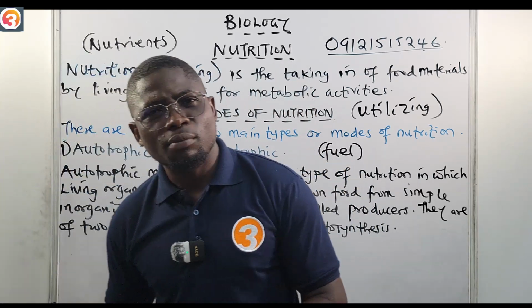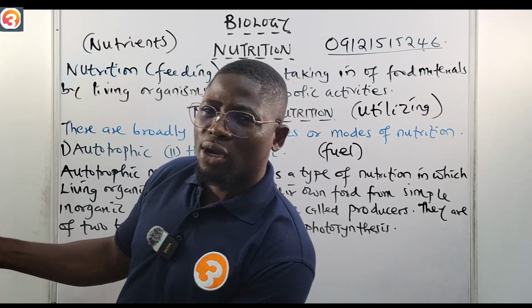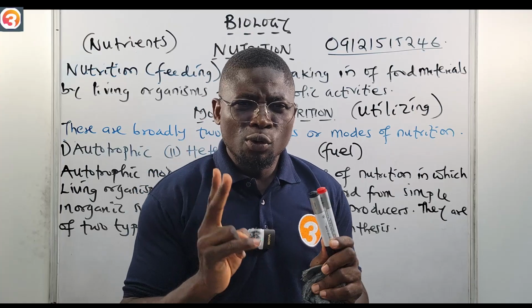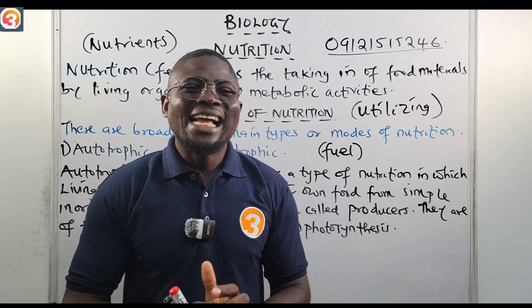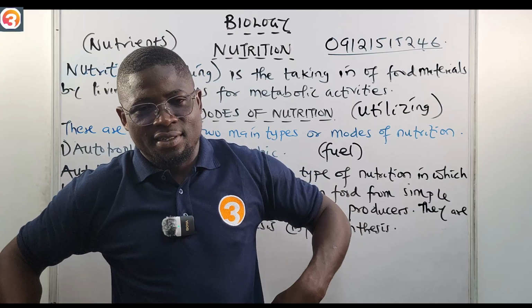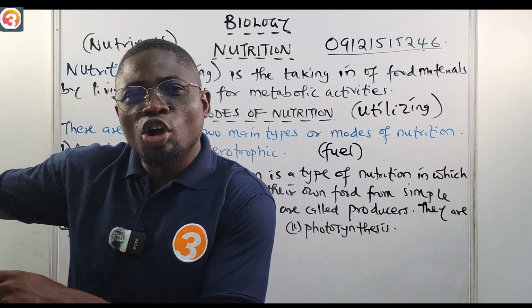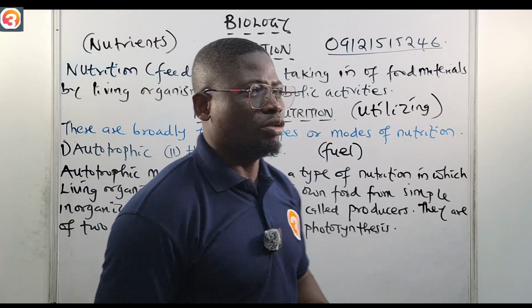So you run to that buka. You have that option to go to that buka also, to eat from the buka. So 2 ways by which living organisms obtain their food: they make the food themselves, or they depend on others that have already made the food. So those are the 2 modes of nutrition we have.